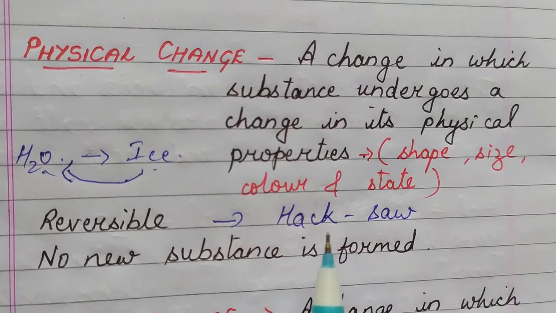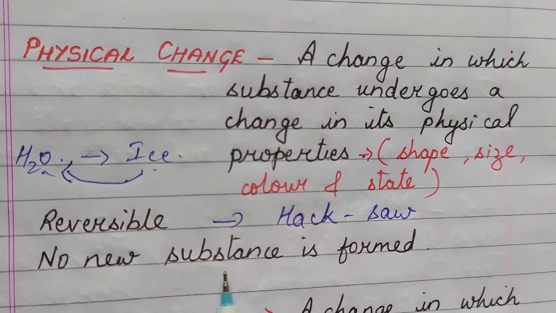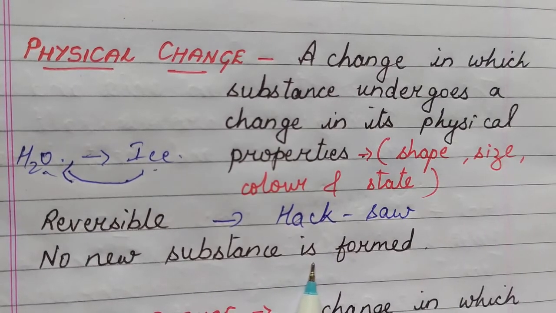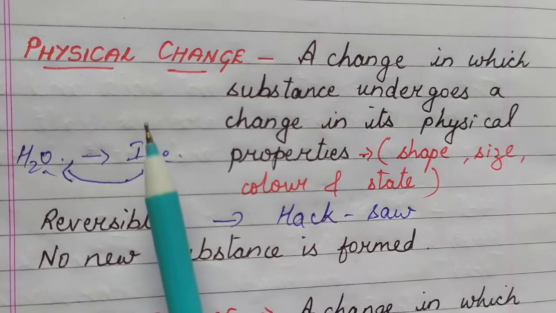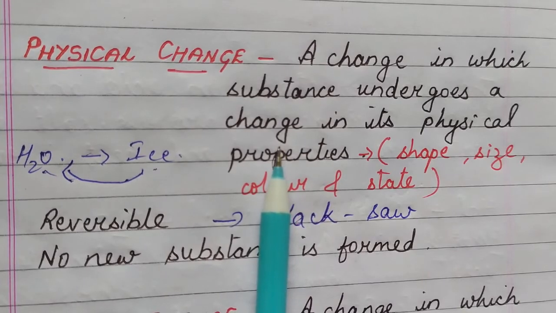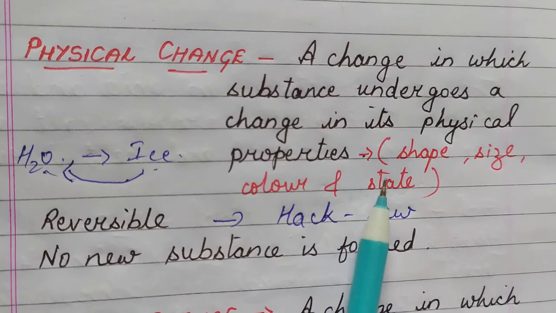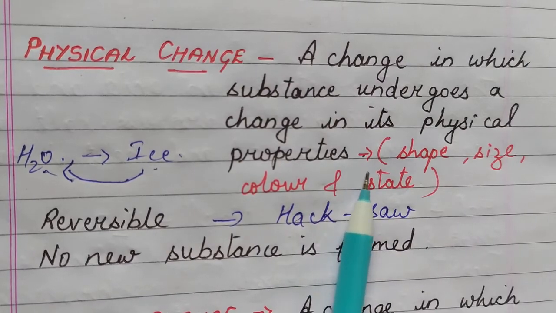But still there is no change in the property of the blade, and no new substance is formed. So this is a physical change. So basically in a physical change, the changes take place in the physical properties, that is the shape, size, color, and the state.